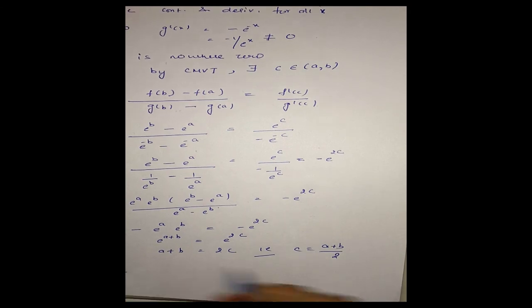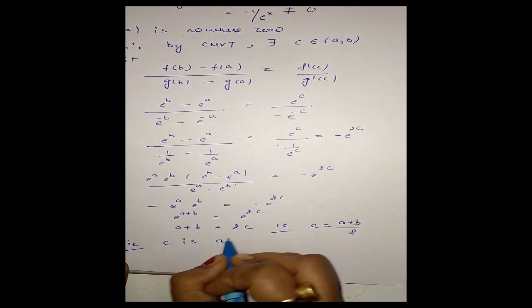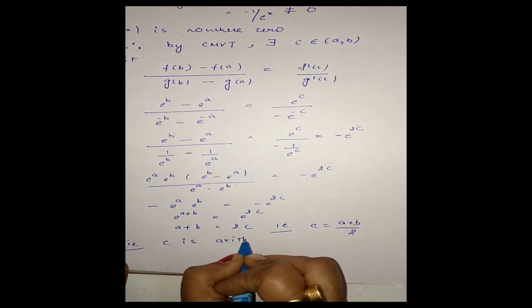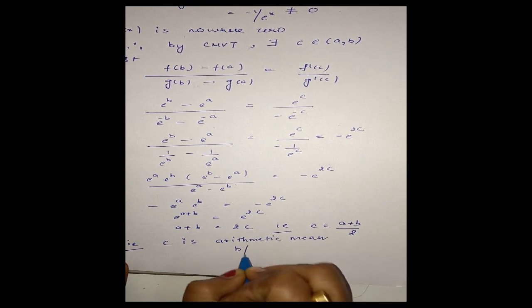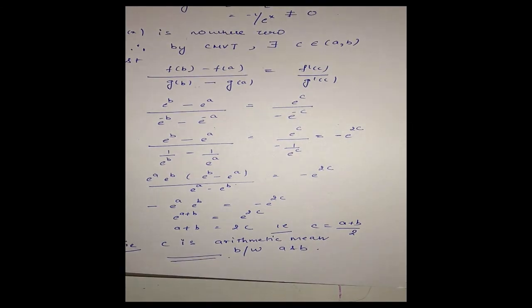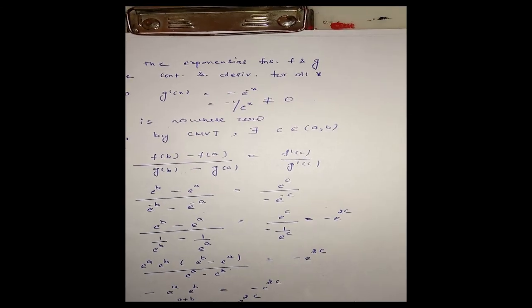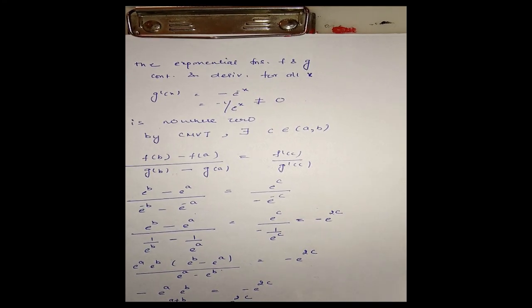This is nothing but the arithmetic mean between a and b, that is c is arithmetic mean between a and b. Clear? That is what we have to prove. We have to prove c is arithmetic mean between a and b. Has proved. Now we come to next problem.